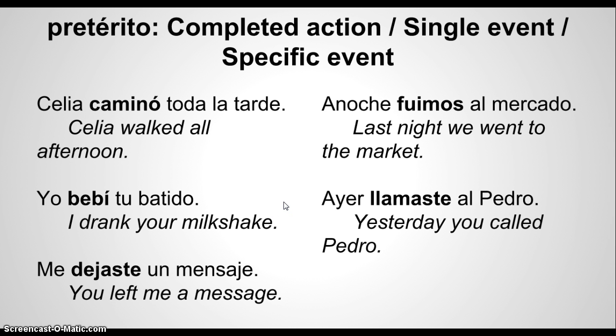In these ones, you can look for words like anoche, which means last night. A lot of us have been using this for tonight, and it's really last night. And ayer, which means yesterday. Words like that indicate you're talking about a specific event or a one-time thing or something that happened and it's completed. So if we look at these, just take a look over them. These are all examples of completed actions.